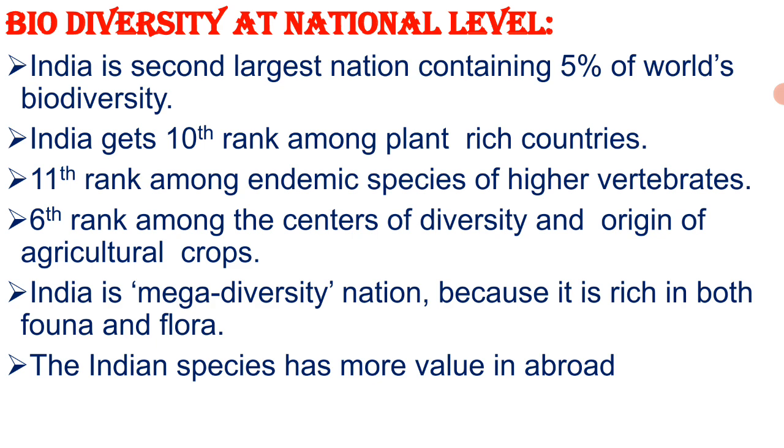India is the 4th largest producer of cotton. India is an agricultural country and its economic growth depends upon the production of many crops. Among several developing nations, India is considered a mega diversity nation because it is rich in both fauna and flora. There is a high demand for Indian species abroad.